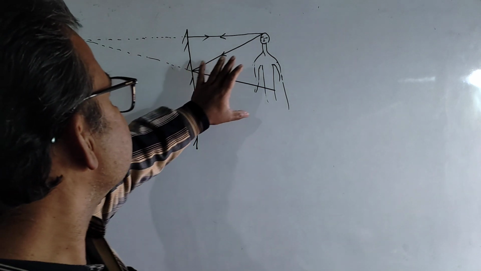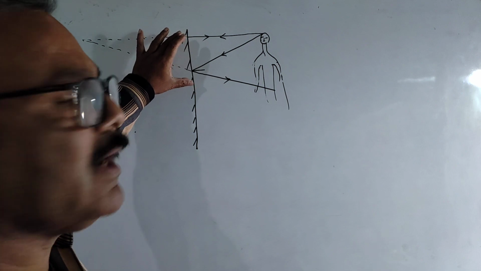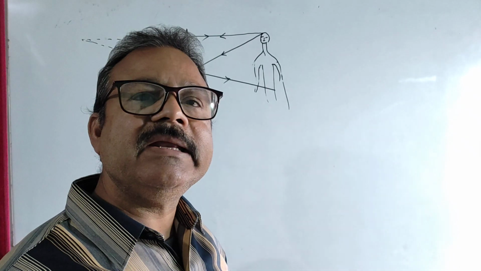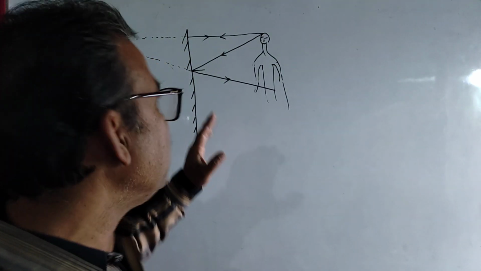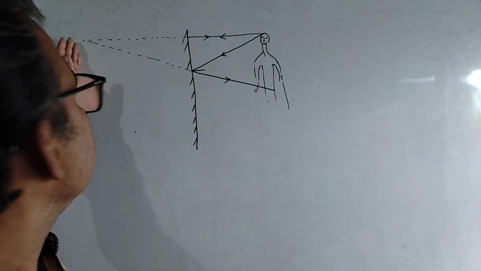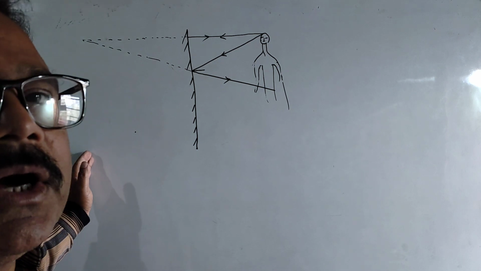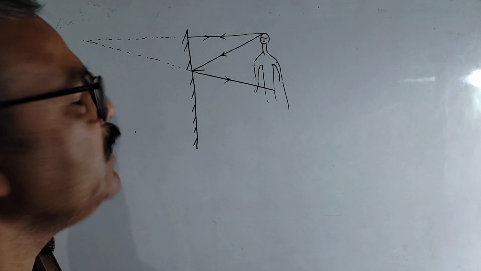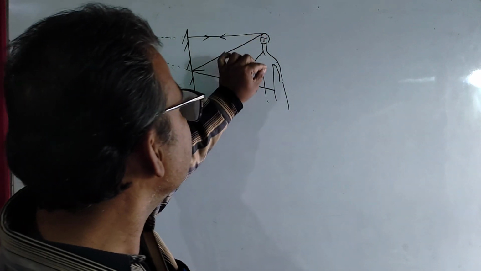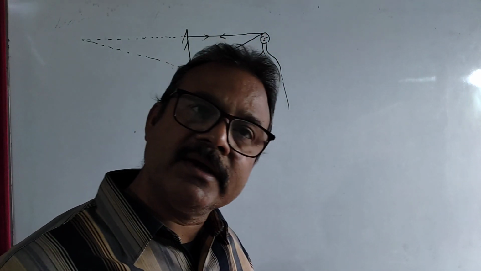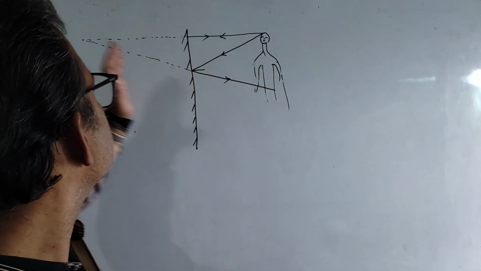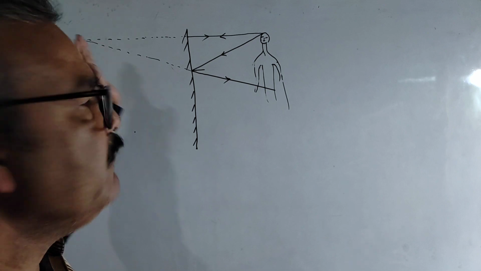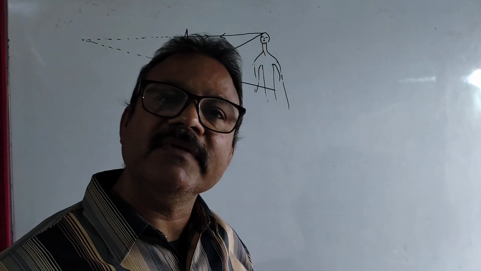Okay, the rays which are coming from this object, after reflection, they will not actually meet at any point behind the mirror, but the rays appear to meet at different points behind the mirror. Okay, and these points will be the image of the different points of the object. Okay, thus image is formed behind the mirror if any object is placed in front of it.